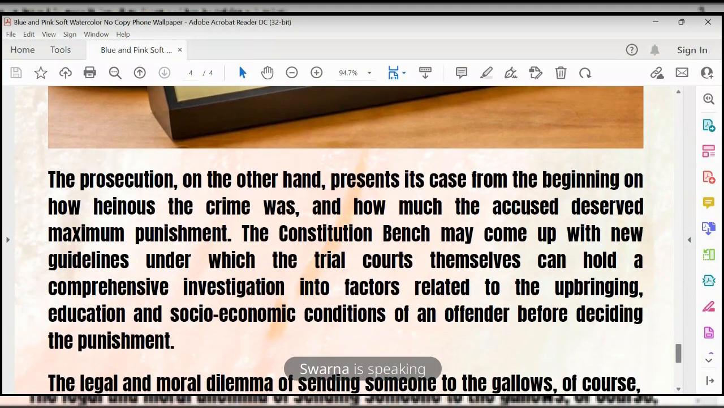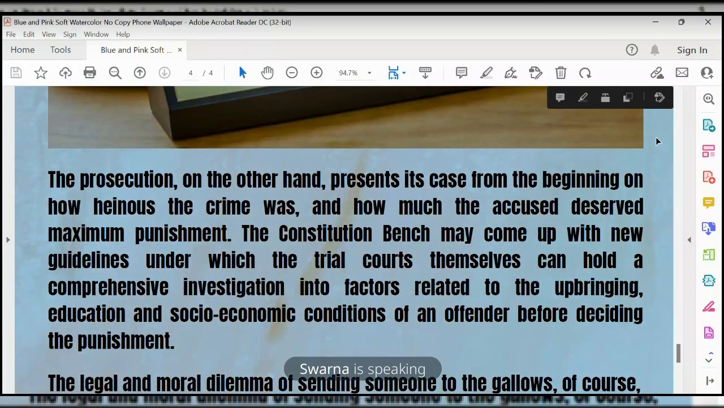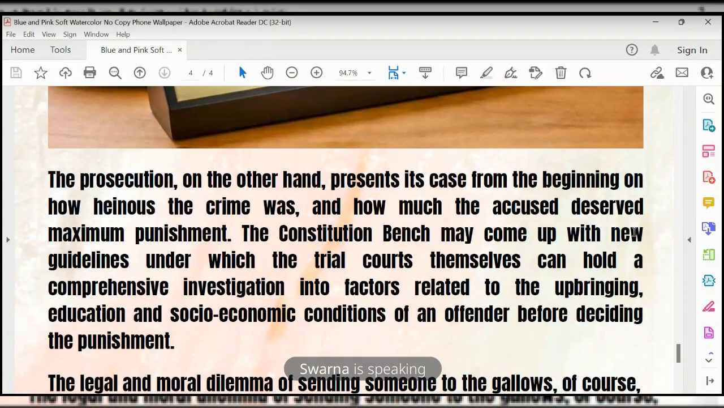The prosecution means the opposite party, whoever filed the case against the offender or the accused. The prosecution, on the other hand, presents its case from the beginning on how heinous the crime was and how much the accused deserved the maximum punishment. Means the opposition party keeps on presenting documents regarding the offender, like he must deserve this punishment, as it is a serious crime.